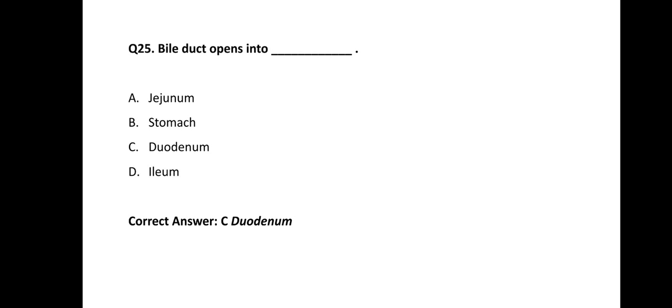The duodenum is the initial part of the small intestine, which starts from the stomach. It is a U-shaped tubular structure. In this duodenum, the pancreatic duct as well as the bile duct commonly open, and these convey the bile from the liver and pancreatic juice from the pancreas. Okay, so in the duodenum these two ducts open, the bile duct as well as the pancreatic duct.